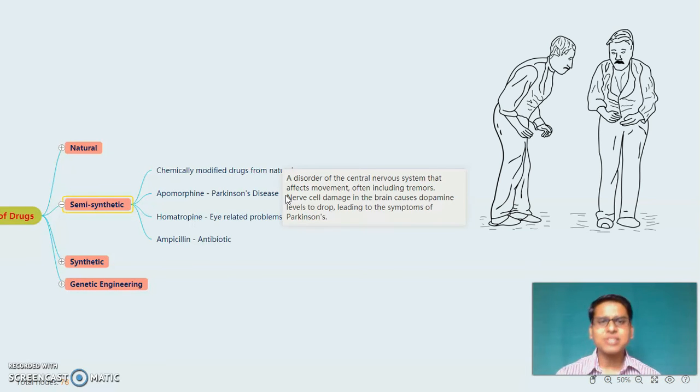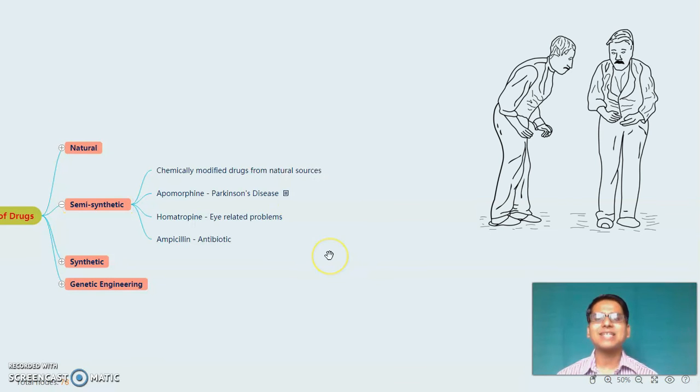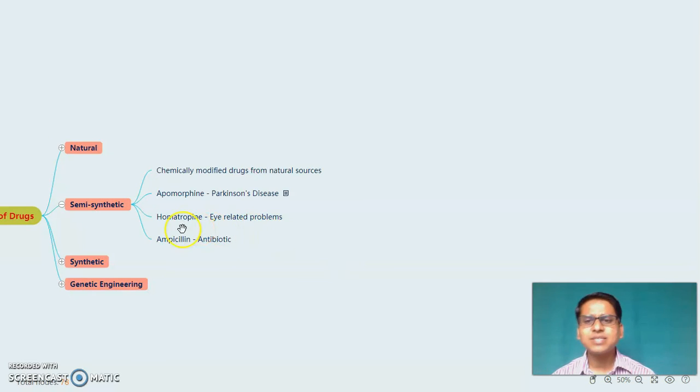So nerve cells get damaged in the brain which causes dopamine levels to drop down or decrease, leading to the symptoms of Parkinson's. So apomorphine acts as an agonist of dopamine and helps to relieve the Parkinson's disease. After that, example is homoatropine, which is derived from the atropine used in different eye-related problems. After homoatropine, there is ampicillin which acts as an antibiotic.